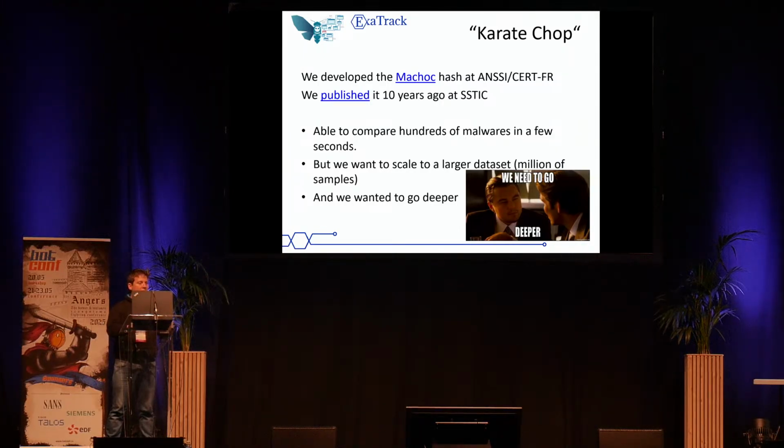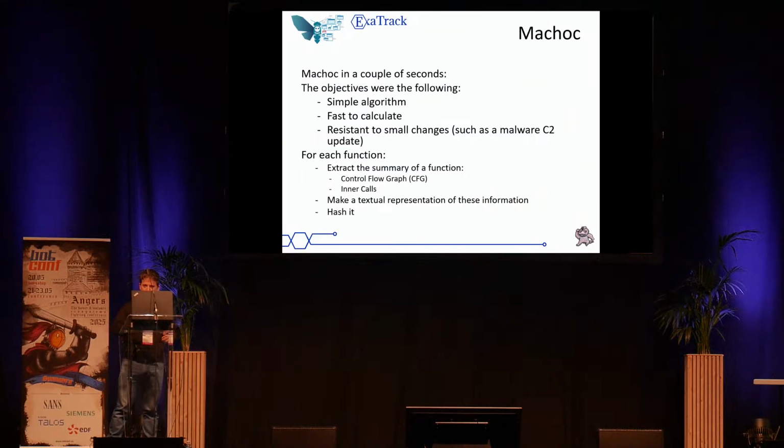So first, I'm going to describe what Machoke is, because it's not only a Pokemon. The objective of the algorithm was to be simple to calculate, because we don't have much time, and we are not full-time developers. It must be resistant to small changes. The objective was to detect when a sample was just slightly updated, like when an attacker just updates the C2 address in a sample, and the rest of the code doesn't change.